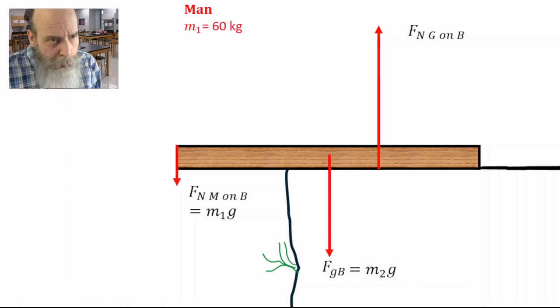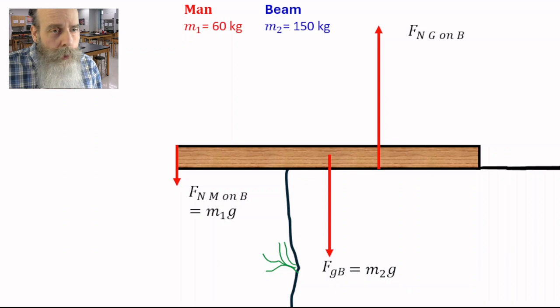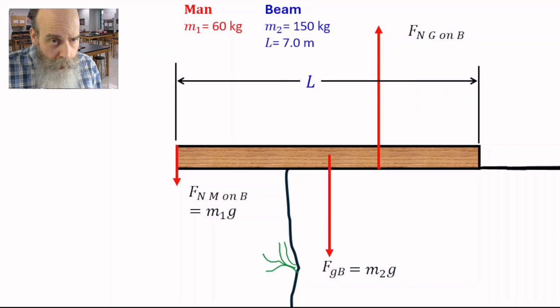Let's get some numbers here. Let's say the mass of the man is m1 equals 60 kilograms. The mass of the beam is m2, which is 150 kilograms. The beam has a length of 7 meters, as shown here. L equals 7 meters. The force of gravity is applied at the center of the beam, at a distance of L over 2 from the left edge of the beam.